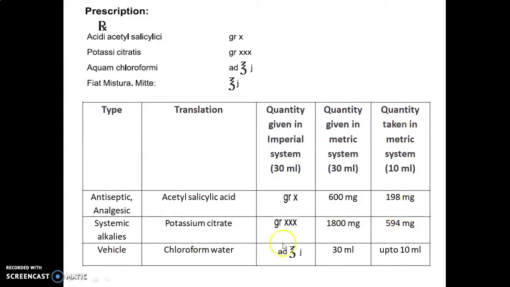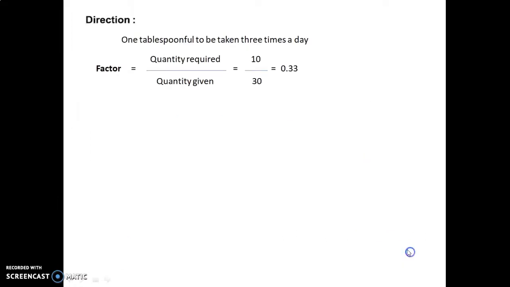This is the taken quantity. And the last one, that is chloroform water, which is used as a vehicle, aromatic water, flavoring agent, carminative. And the quantity given in the imperial system for this is add ounce j. Ounce j means 30 ml. j stands for ml, liquid. And the quantity given in the metric system, that is 30 into 1, is equal to again 30 ml. So the quantity taken in the metric system is up to 10 ml of this chloroform water as a vehicle, which should be added in our formulation.